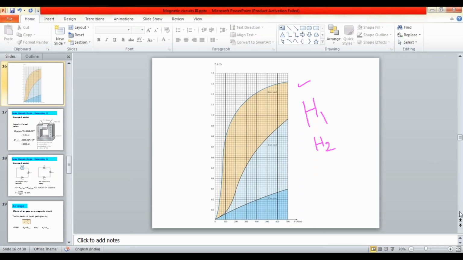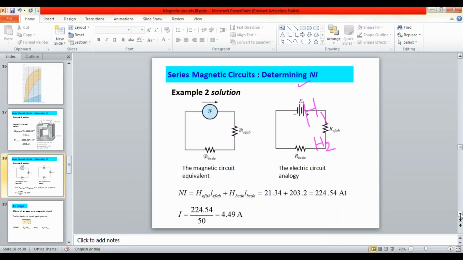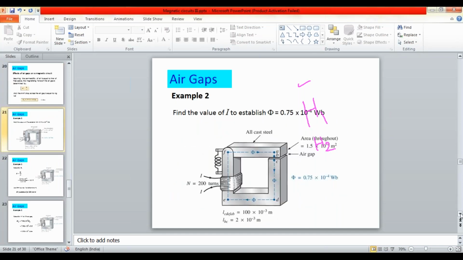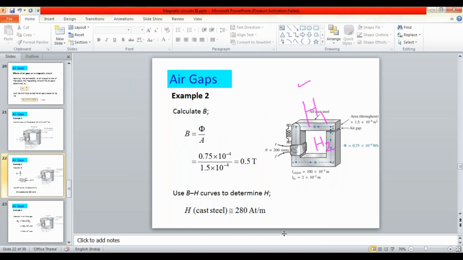For the cast steel material, I have obtained from the graph sheet 280 ampere turns per meter.